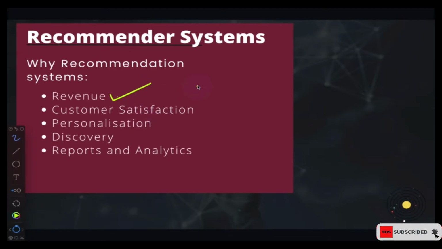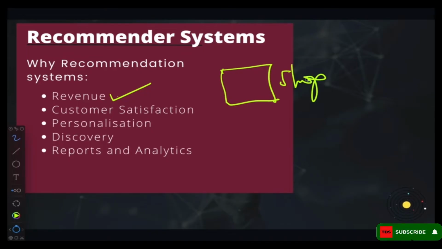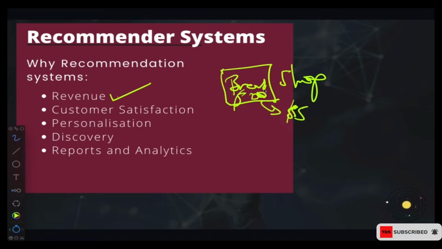Because, for instance, if you have a shop where you sell bread, this is your shop, you sell bread over here for, say, $20, and out of this $20, let's say your profit is $5. Now let's say you add butter to this shop, because you know that people buy bread and also buy butter.